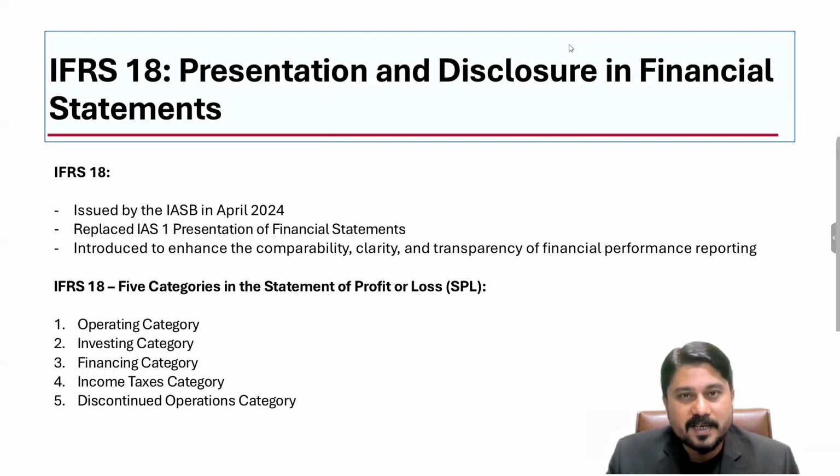They both were replaced by IFRS 15 revenue from contracts with customers. For leases accounting, there was IAS 17 leases, replaced by IFRS 16 leases. IAS 39 accounting for financial instruments was replaced by IFRS 9.